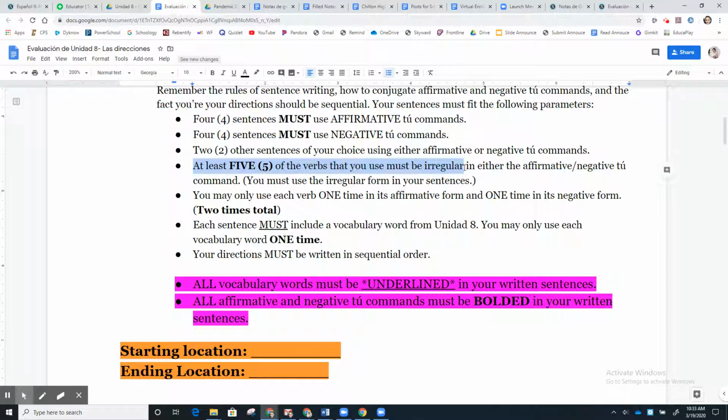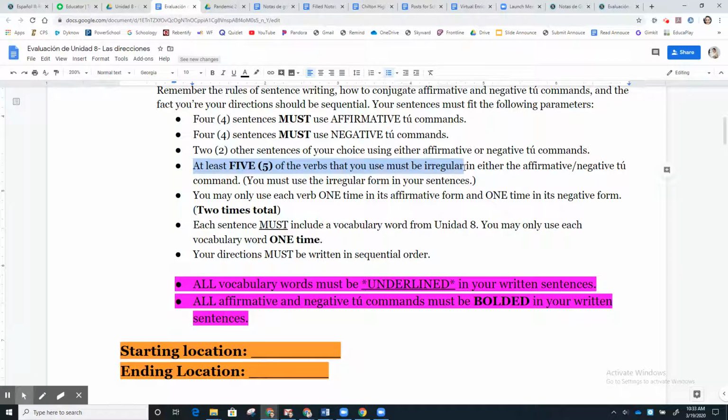Each sentence must include a vocabulary word from Unit 8, and you can only use each one time and count it. So for example, if you use en in a sentence more than once, that's fine, but you can only count it as a vocabulary word one time.